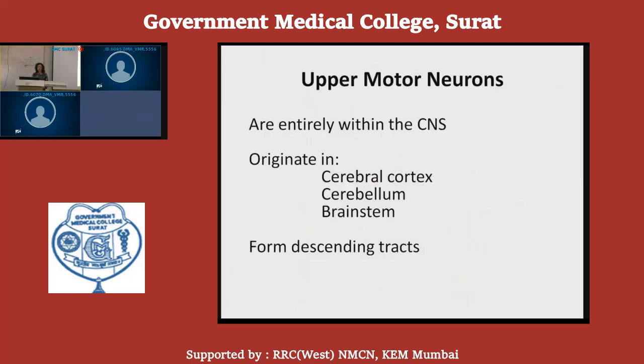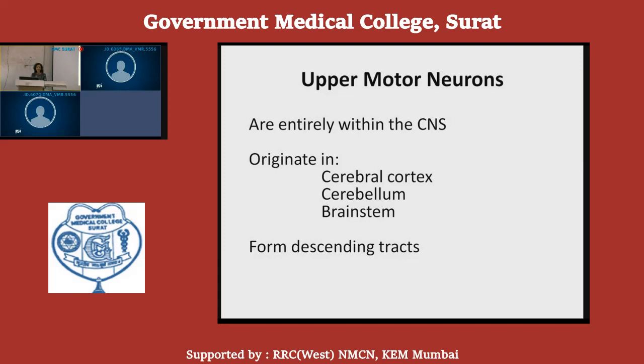The upper motor neurons are entirely within the CNS. They originate in the cerebral cortex, cerebellum and brainstem. And descending tracts form the upper motor neurons.